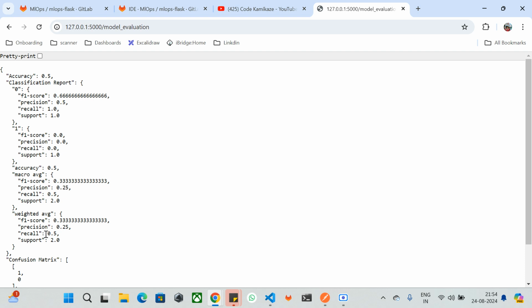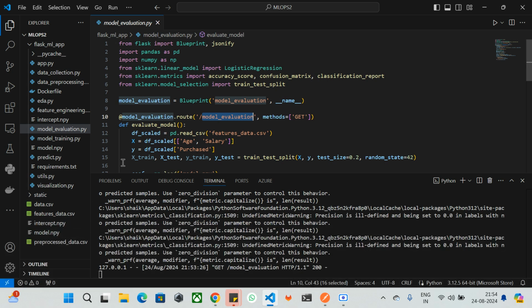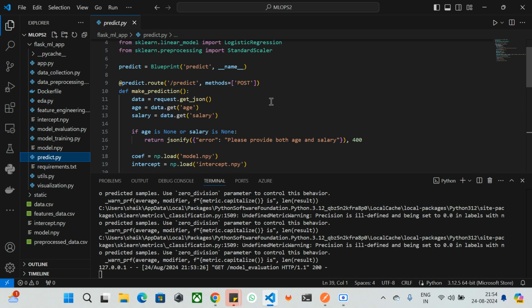Since your model has been trained and everything is done, now you would like to predict with the model. First you need to give the input values, which are age and salary, for prediction. You can use a browser or any CLI. In my case, I'm going to use Postman, because I need to send the data.